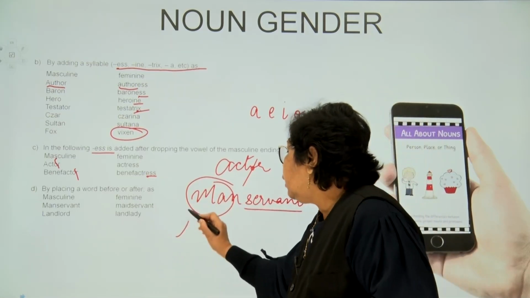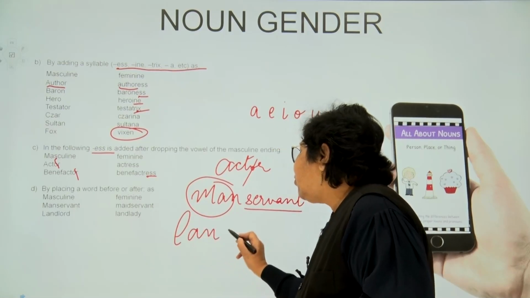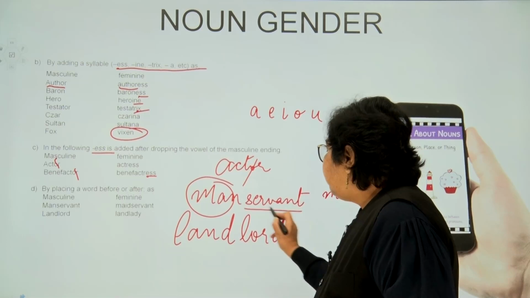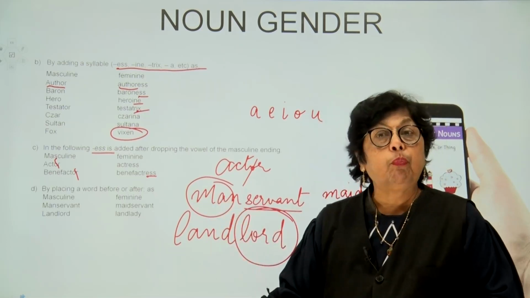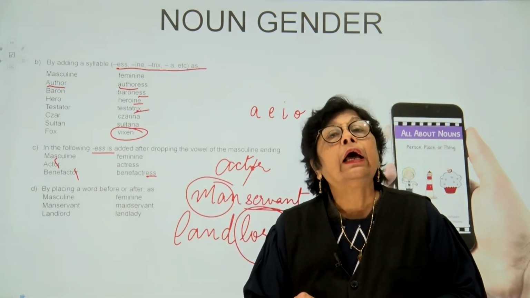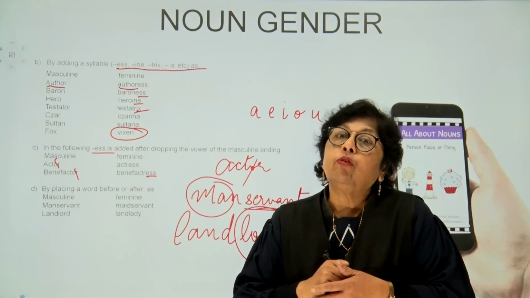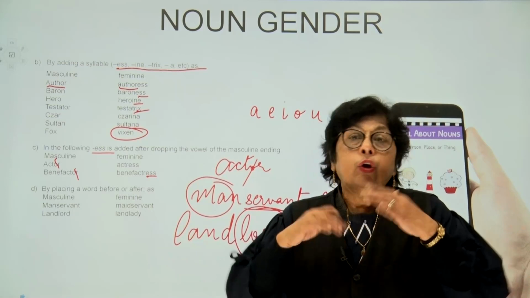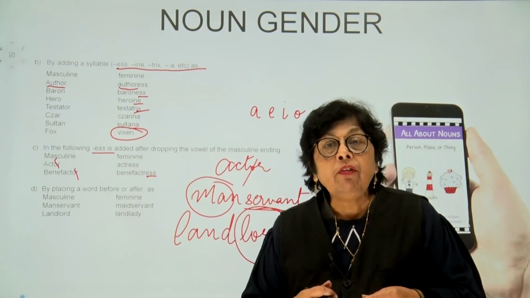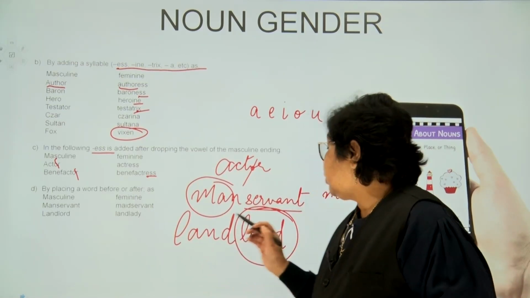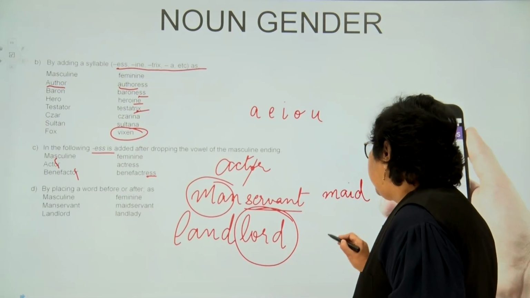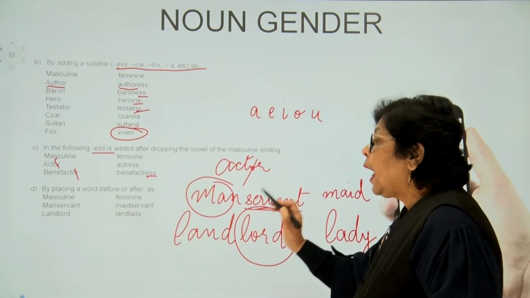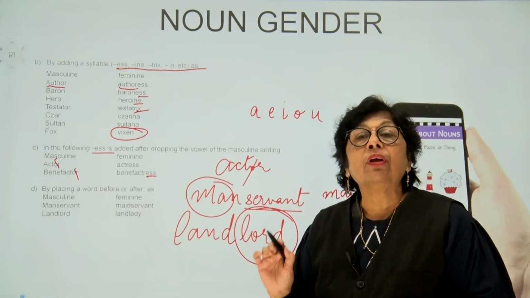Now, landlord. Now, can I change the land, children? In this, children, the word lord is more important than the land. So I cannot change the land into landless or landerer. No, it would be pretty ridiculous. So I change the lord. I change the lord into lady. So it is landlord and landlady.